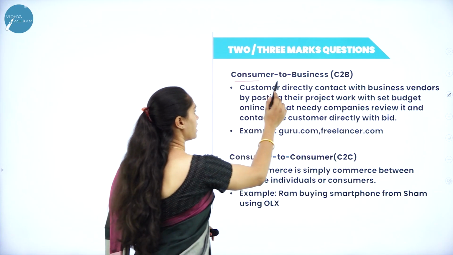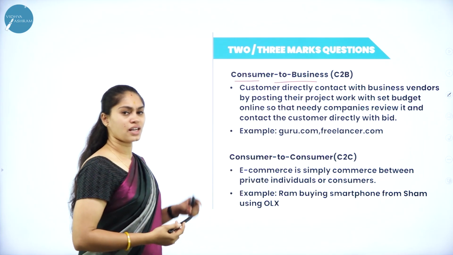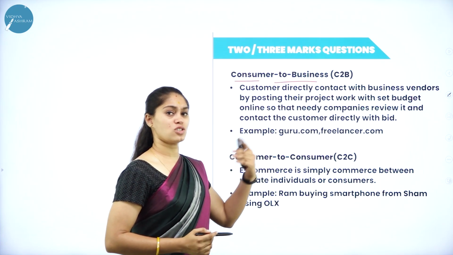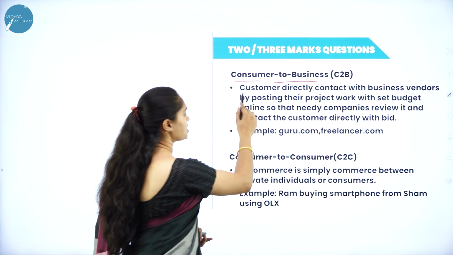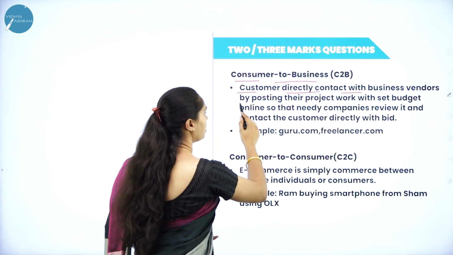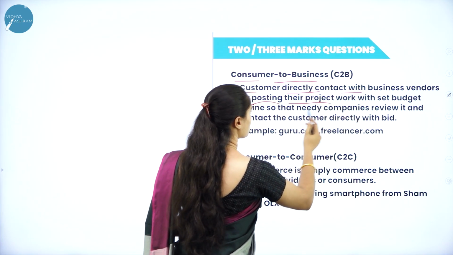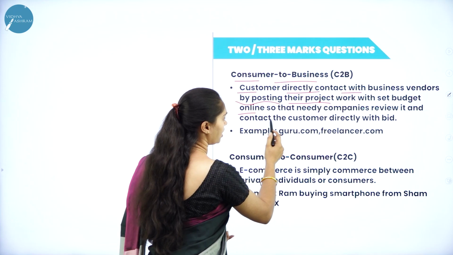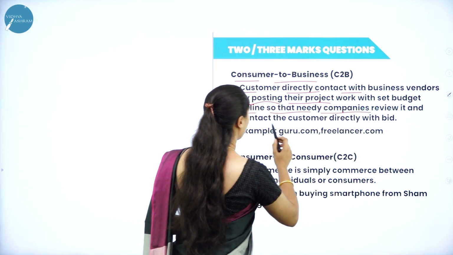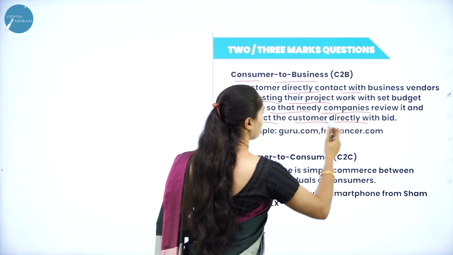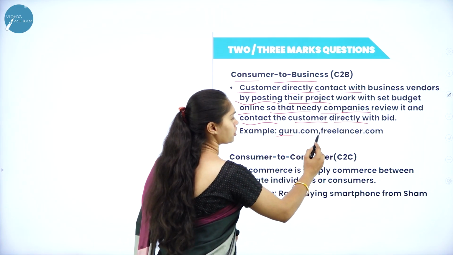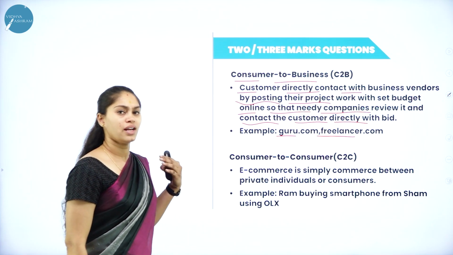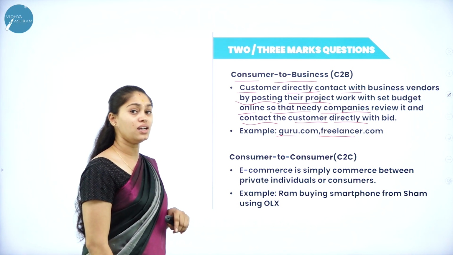Next we have consumer to business. So the consumer is giving their services to the business. You can take the example of a freelancer here. The customer directly contacts the business vendor by posting their project work. They set the budget online, the companies review it, and then contact the customer directly with a bid. You can take the example of guru.com, freelancer.com. So the customer provides services to the business.